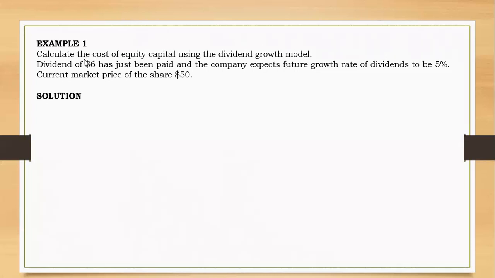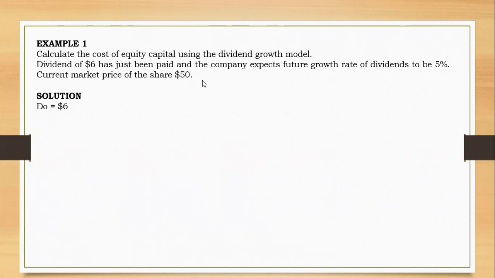You are told that a dividend of 6 has just been paid. By dividend just being paid, that means this is the current dividend. Of course, whether it has been paid or not, even if they say it was about to be paid, this will be the current dividend. So I would say that I have the current dividend, that is $6, and since this dividend has just been paid, you are told that the current market price is $50.